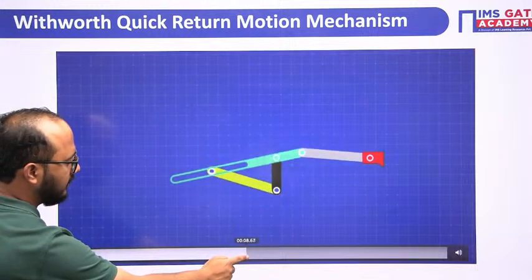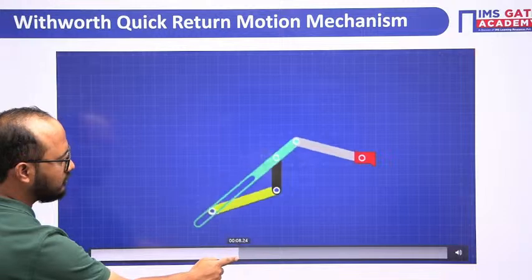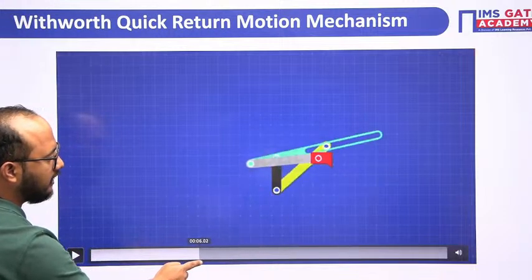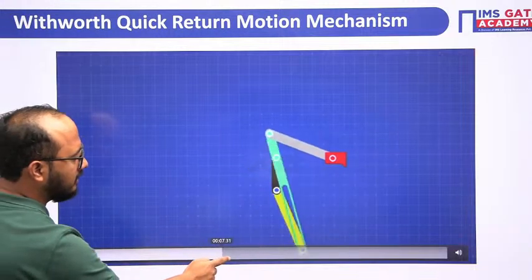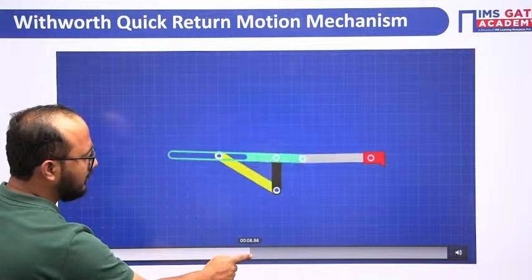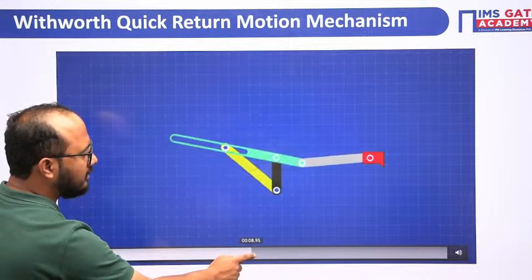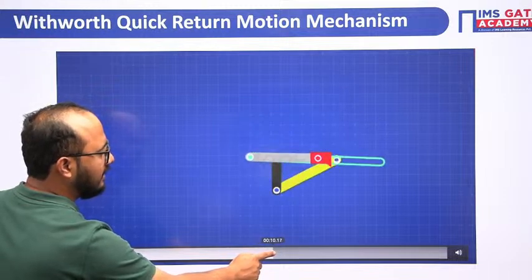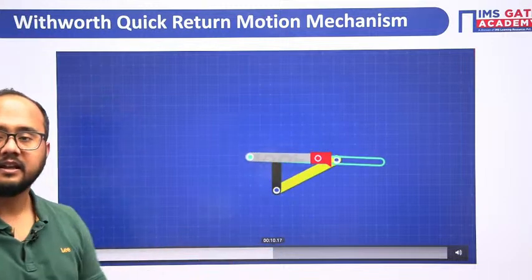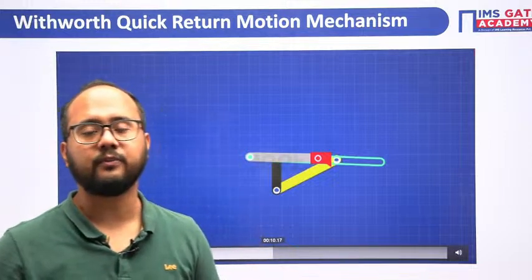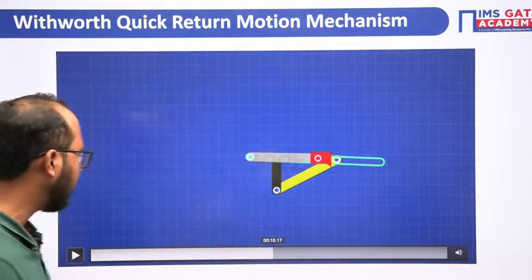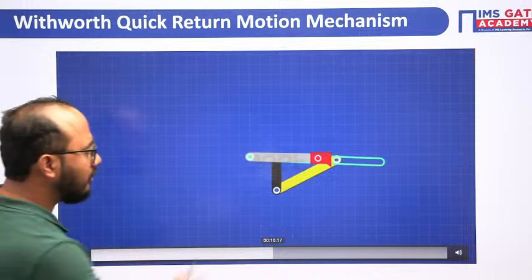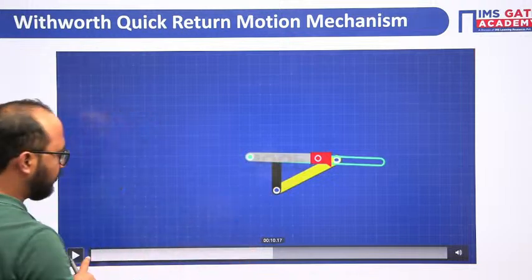So basically cutting ends here. From here the cutting will start and finally it will stop here. Cutting will stop here. Then after that the return stroke will happen. Finally it reaches its original position again. This is what we need to understand from the mechanism here. I hope it is clear. Now, this is one of the extreme positions and another extreme position is what?